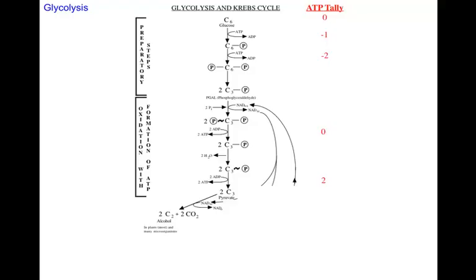So fermentation is done to keep these organisms making ATP when oxygen isn't present. So this is a stopgap measure. If you can't make ATP with oxygen, you have to make it by glycolysis and fermentation. And the result is you need that oxidized NAD to keep things running.